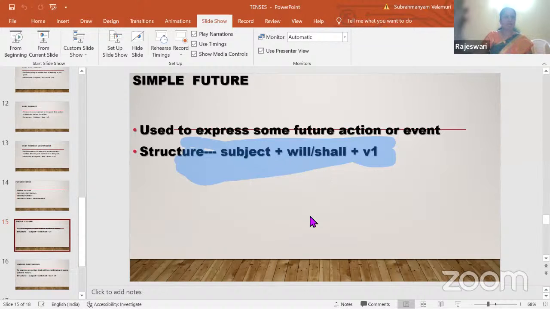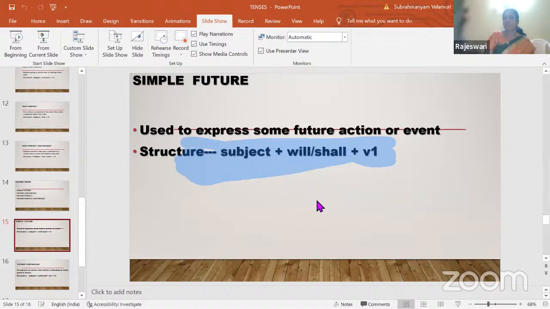Now, the main place where we use this: shall is used when you are not sure. Supposing you ask your friend, are you going to come tomorrow? The friend says, I shall come. That means the friend is not sure whether he is going to come to class tomorrow or not. But if the friend says, I will come, why not? Definitely I will come tomorrow. When he's certain, when he's firm in his decision, you can use will. But generally, when you are not sure, we use shall with only I and we.